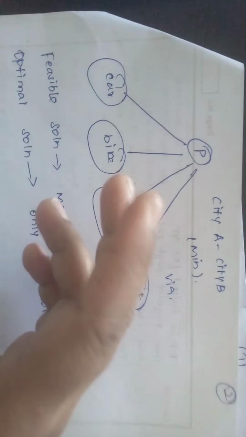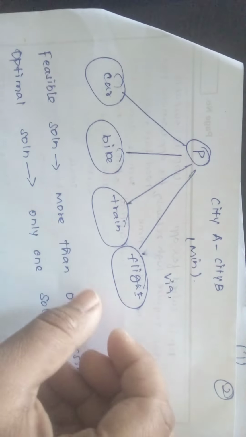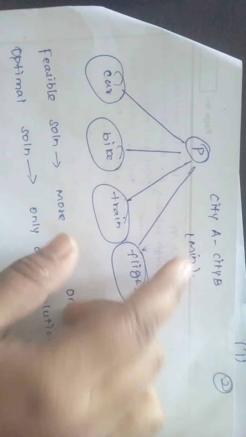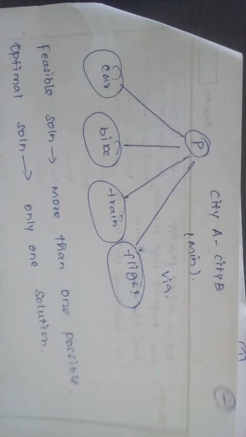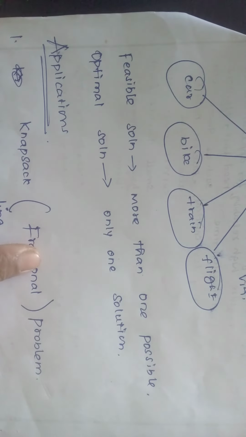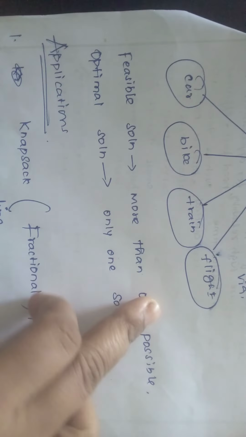A bike takes a month, a train takes 2 days, but by flight you can reach within half an hour. So flight is the best solution. That is the optimal solution. Only one optimal solution is there for every problem.